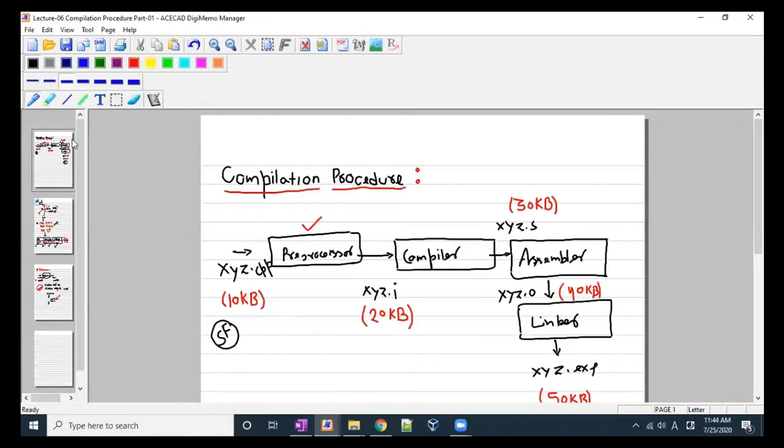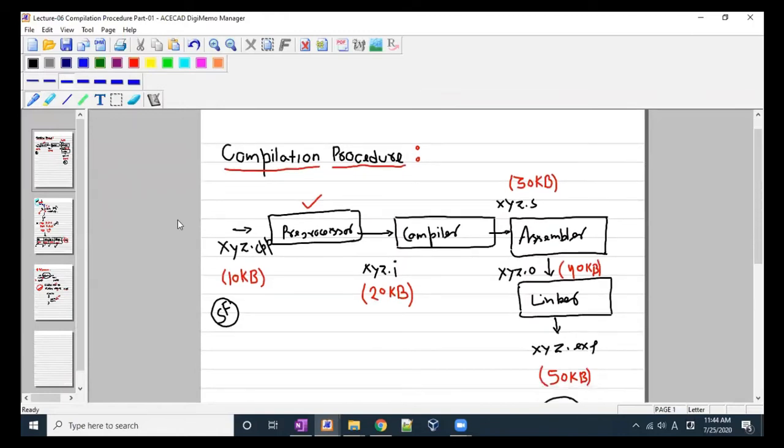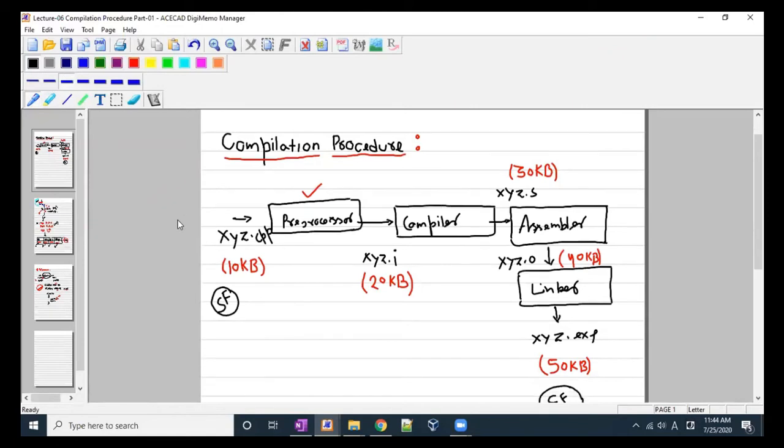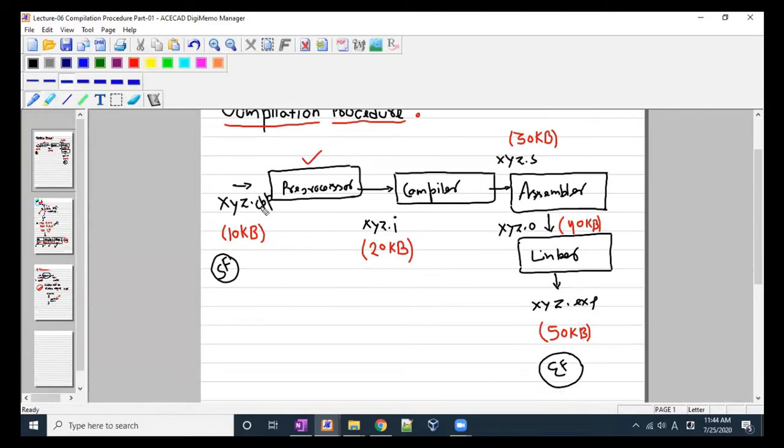In our previous lecture, we have seen that the compilation procedure is not that simple. Generally, we perceive the compilation procedure as xyz.cpp, and we would have the executable file at the end. But there are a lot of steps in between that we don't focus upon.